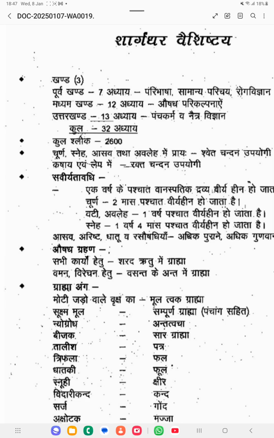In Asava, Arishta, Dhadu, Rasaushadis, the older they get, the more the strength or power will increase in these medicines. So a shelf life period for these medicines is not there. Okay, so these are the main shelf life periods he has explained in the Samhita. Next one is Aushadha Grahana. Aushadha Grahana means when you have to collect the medicines.